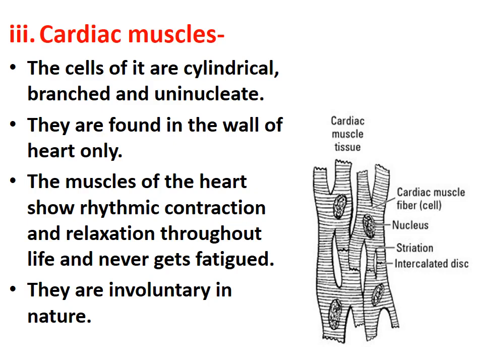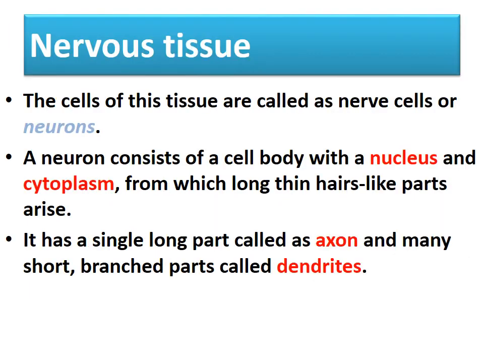So this was about the three types of muscles. You must learn the differences along with the diagrams. This is a very important topic. Now the last topic of this chapter is nervous tissue. The cells of this tissue are called nerve cells or neurons. You know that tissue is made up of cells, right? Similarly, nervous tissue is also made up of cells, and those cells are called nerve cells or neurons.